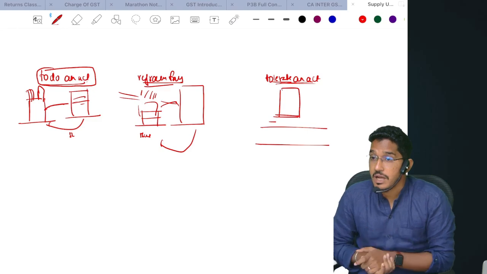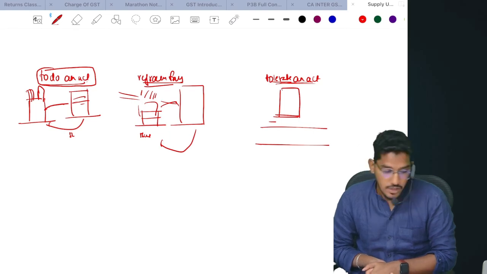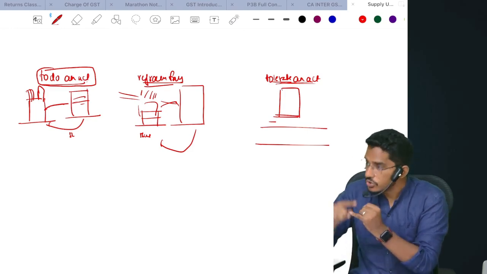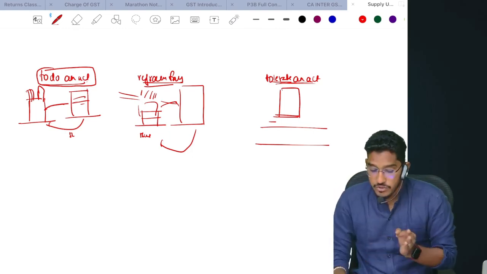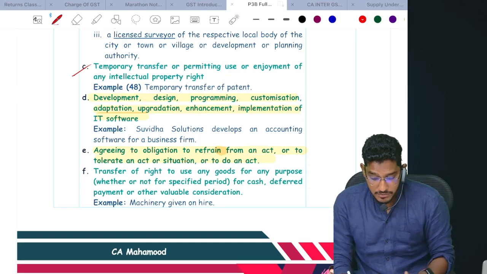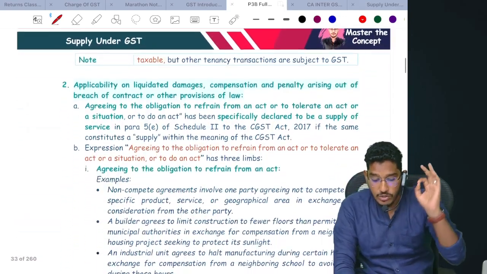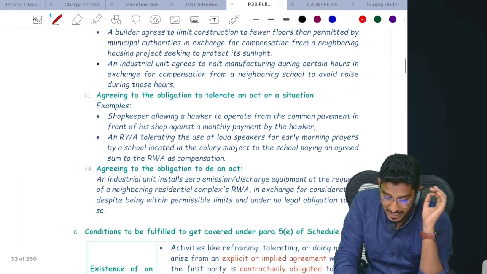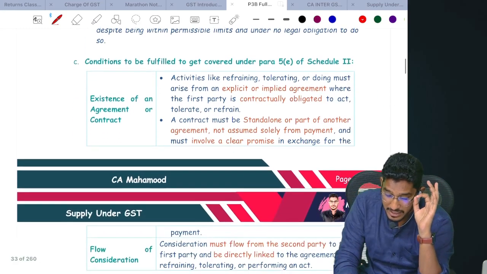Now this shopkeeper will have agreed to provide the services, supply of. Understood? So as a person, if you have agreed with another person either to do an act or to refrain from an act or to tolerate an act, then you are making a supply of services. But it will be treated as supply of services only when conditions are fulfilled. When you are agreeing to do an act, or when you are tolerating an act, or when you are refraining from an act, then those things will be considered as supply of services only when conditions are fulfilled.